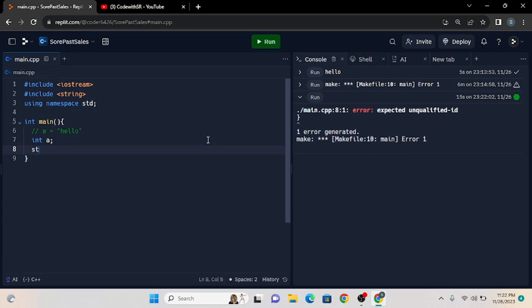we are going to write a string, because there is string, so it will be string a is equal to, then anything we want, hello, and then world, semicolon.